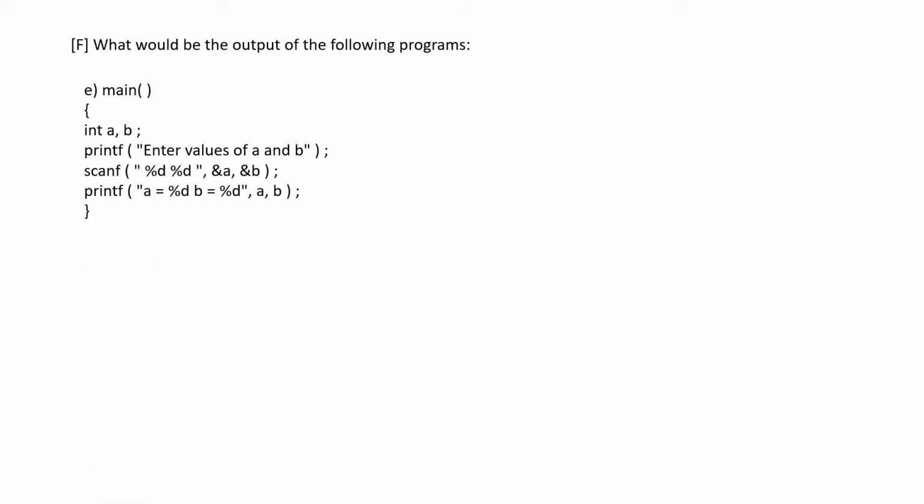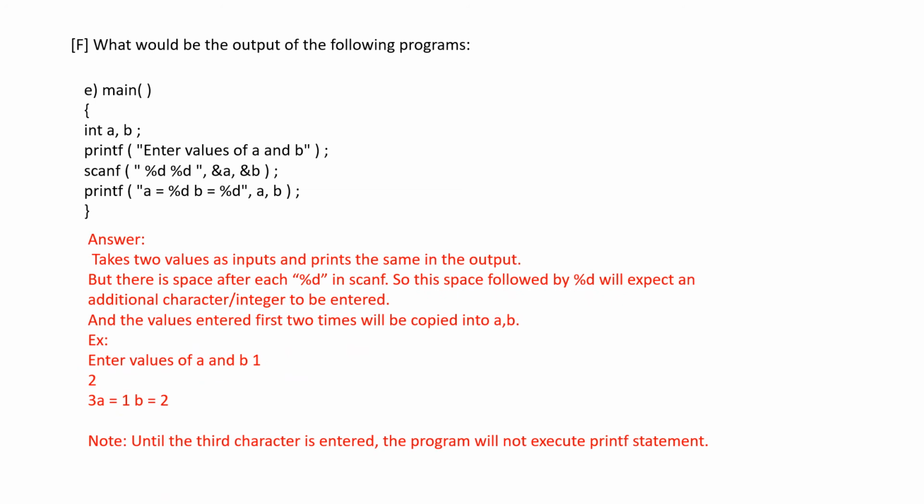So here this looks like a normal scanf statement, but there is an issue here. When there is a space in the scanf between these two percentile d's, or a space after a percentile d, this will expect 3 inputs. Though you are doing a scanf only for 2 integers, you will not get the cursor back until you give 3 inputs. So here I have to enter 1, 2 and 3, but only the first two values will be read into A and B. So this is something we have to take care of when we are writing a scanf. The unnecessary spaces can be avoided.